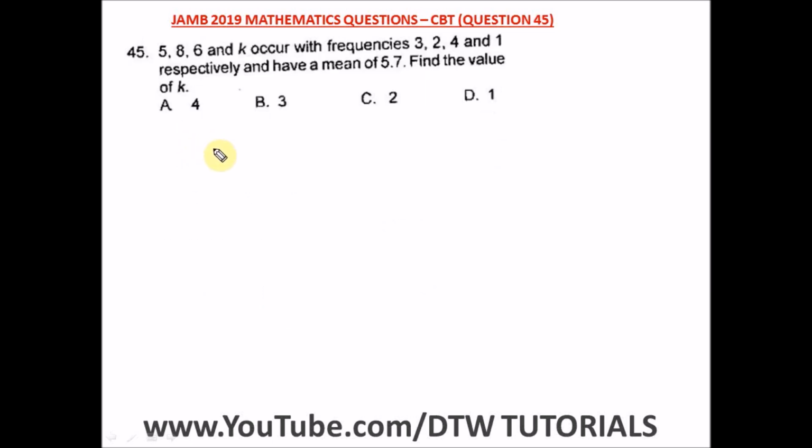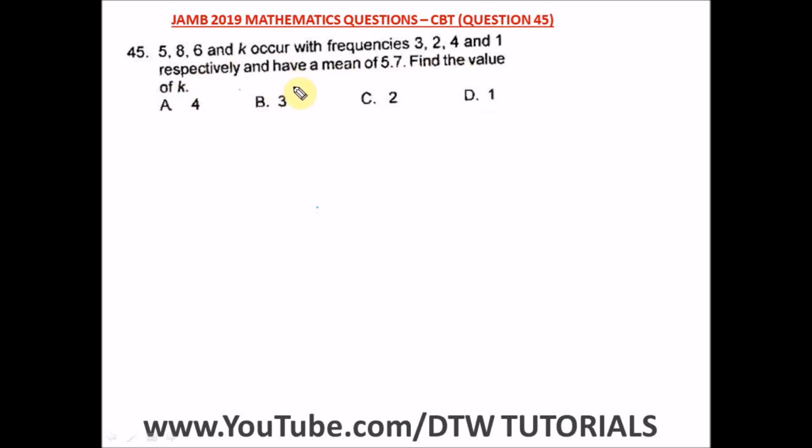Question 45 of the JAMB 2019 Mathematics Past Question, that's your UTME CBT exam. It says 5, 8, 6 and K occur with frequencies 3, 2, 4 and 1. That's 5 occurred 3 times, 8 occurred 2 times, 6 occurred 4 times, and K occurred once, respectively, and have a mean of 5.7. Find the value of K.